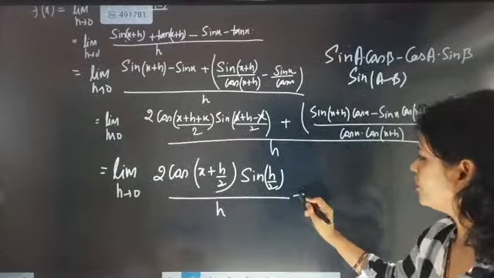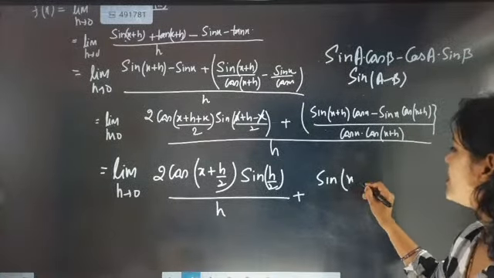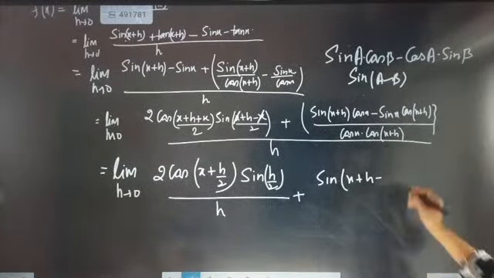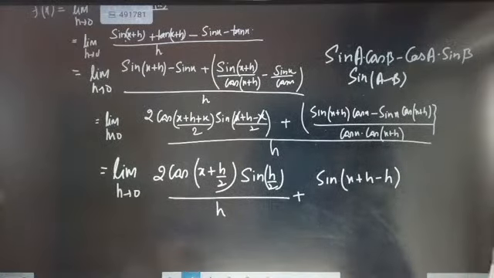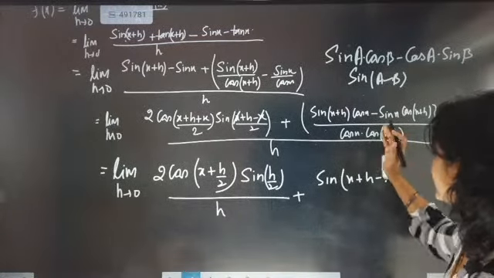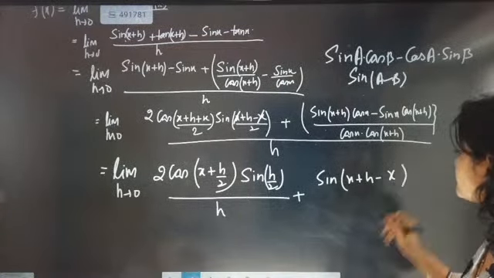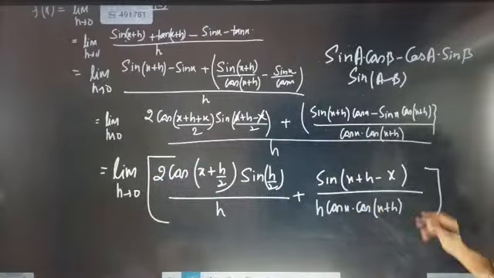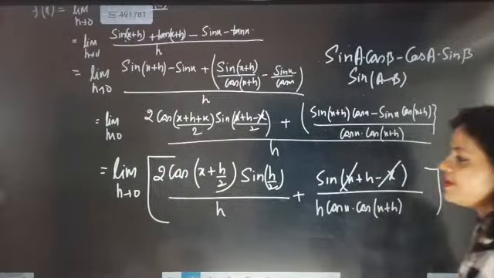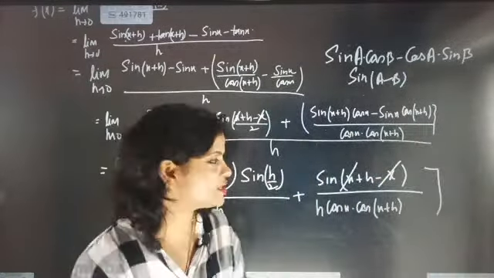So I am not doing anything. I am just writing here x plus h minus x, so a minus b. And the denominator part is coming as cos x into cos of x plus h into h. Story over. Because once we have distributed this one, this and this will go away. Now only one small work is left, and that small work is to solve this one.